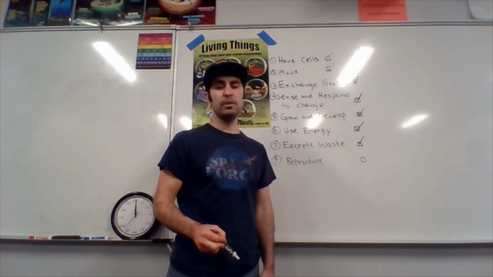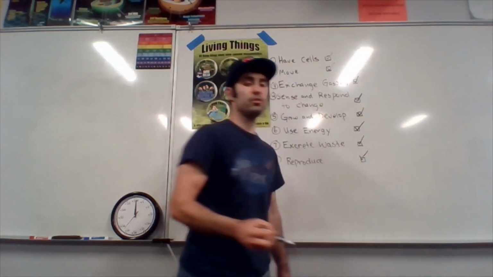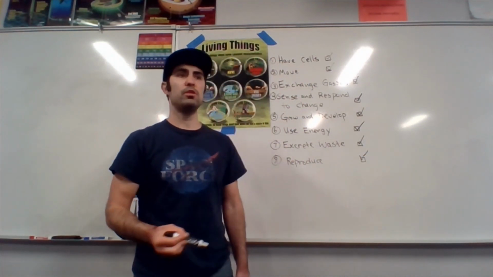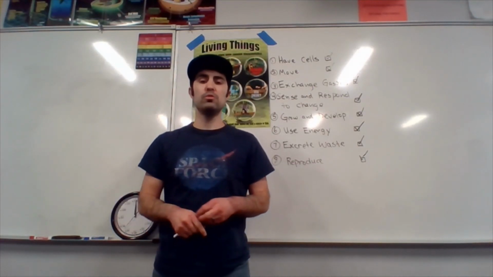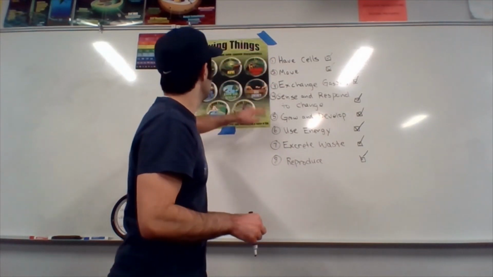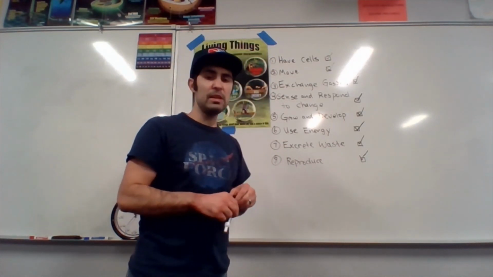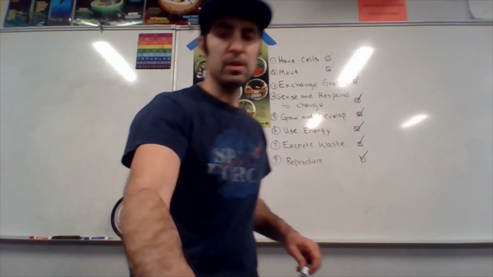And dolphins have the ability to reproduce. Now, maybe not every dolphin has reproduced. There are little baby dolphins, but eventually they will have the ability to reproduce, and that will happen. So a dolphin meets all the characteristics of a living thing, therefore it is a living, breathing thing.